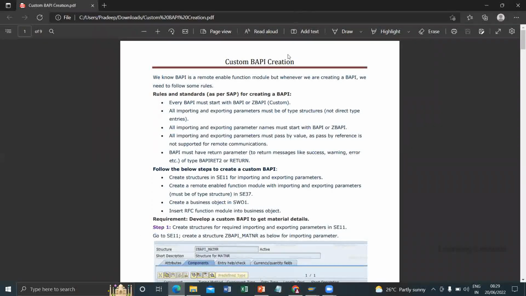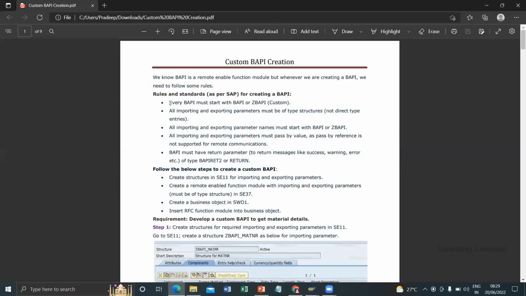I can see the custom BAPI creation rules and standards which we are supposed to follow. We know that a BAPI is a remote function module, but whenever we create a BAPI, we need to follow some rules. This is very important. Otherwise, we can't convert this function module, because initially we create only the function module, to a BAPI within the Business Object Repository.